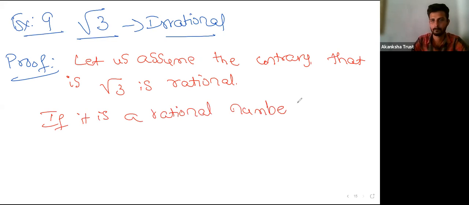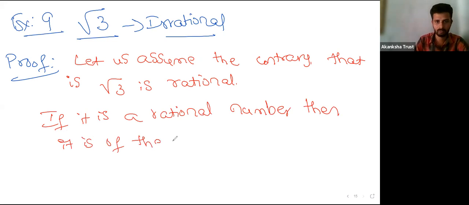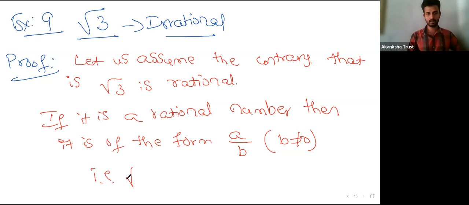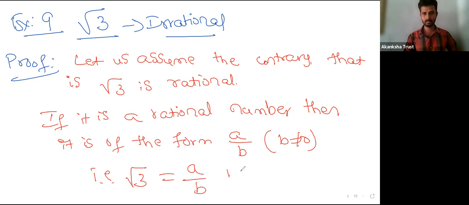If it is a rational number, then it is of the form a by b, where b is not equal to 0. This is the form you learned in class 9 for rational numbers. As we have assumed root 3 is rational, root 3 equals a by b, where a and b are co-primes.